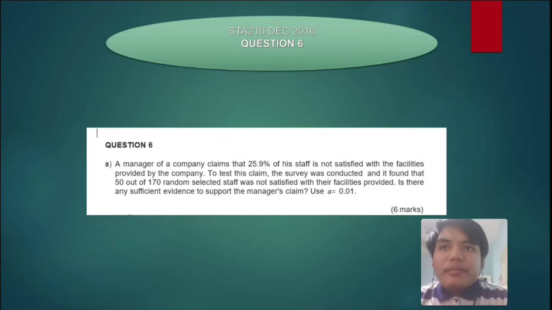So today I would like to explain to you about the past question STA210 December 2016, question number 6. Question 6A. A manager of a company claims that 25.9% of his staff is not satisfied with the facilities provided by the company. To test this claim, a survey was conducted and it found that 50 out of 170 randomly selected staff were not satisfied with the facilities provided. Is there any sufficient evidence to support the manager's claim? Use alpha equal to 0.01.